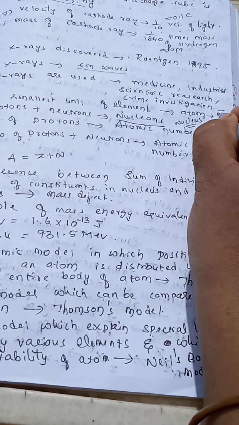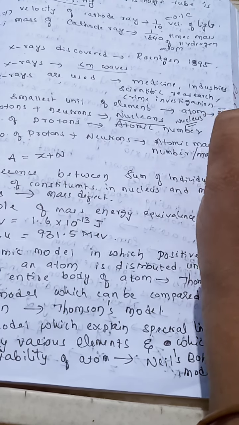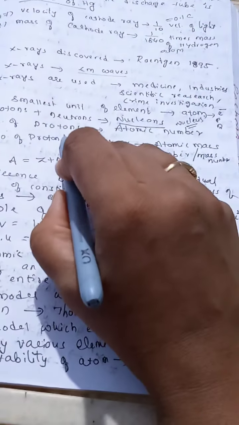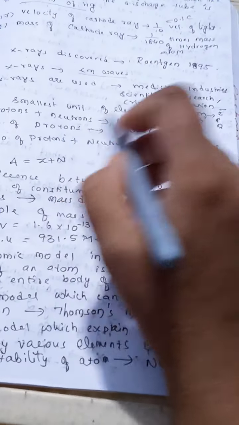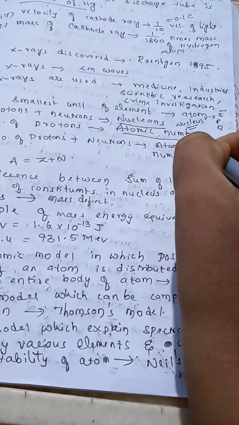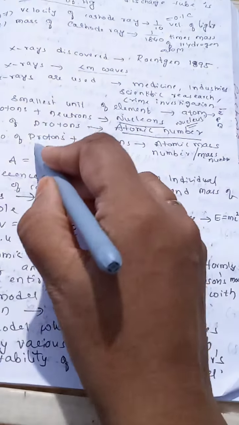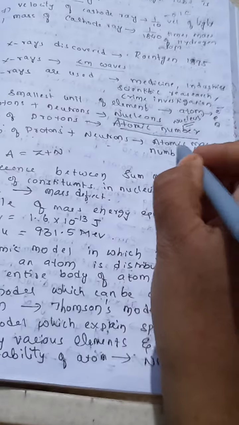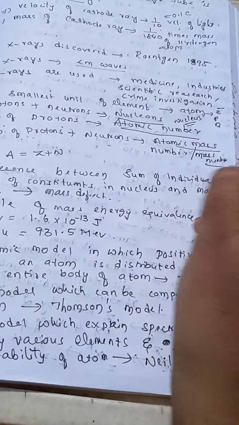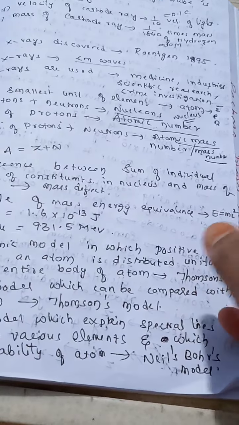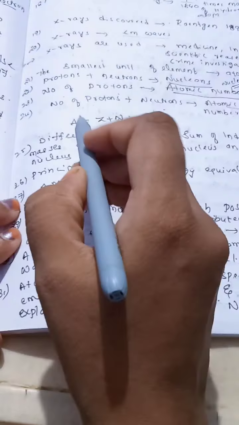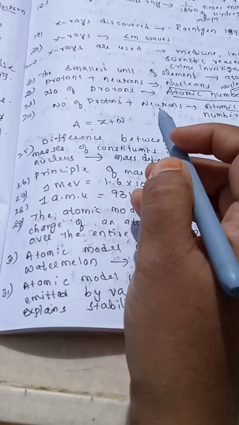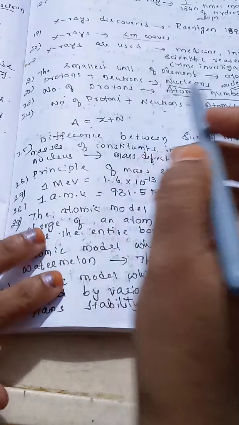So electrons revolve around this nucleus. Right? The number of protons present in an atom, we call the atomic number. Number of protons plus number of neutrons, we call the atomic mass number or simply mass number. So how will we write the mass number? A equal to Z plus N. In such a way we will write mass number.